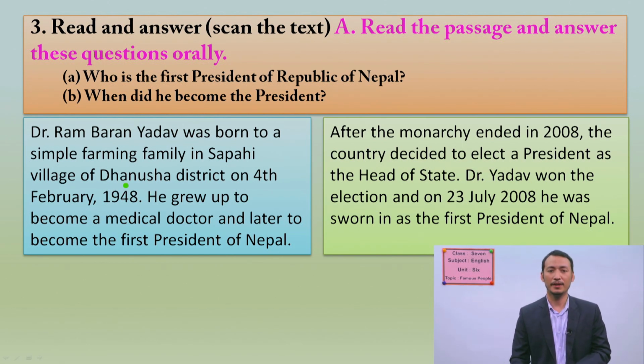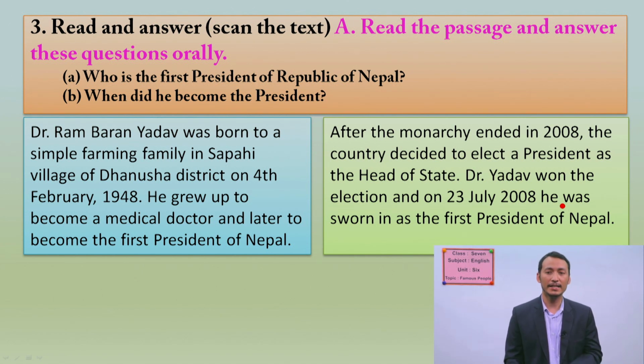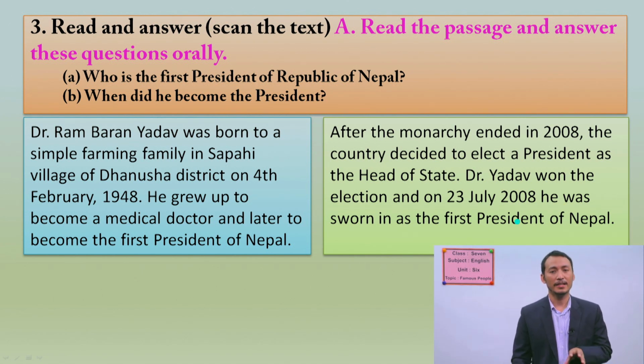It was the time when he was born. And then another one is monarchy ended, and this is not the case of being president. And finally, let's look at 23rd July 2008, and it is the time when he became the first president of Nepal.